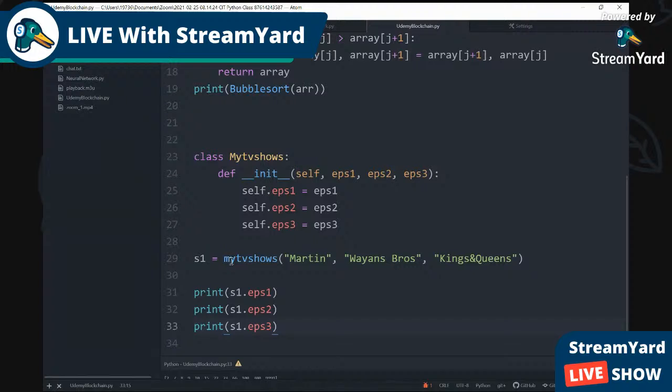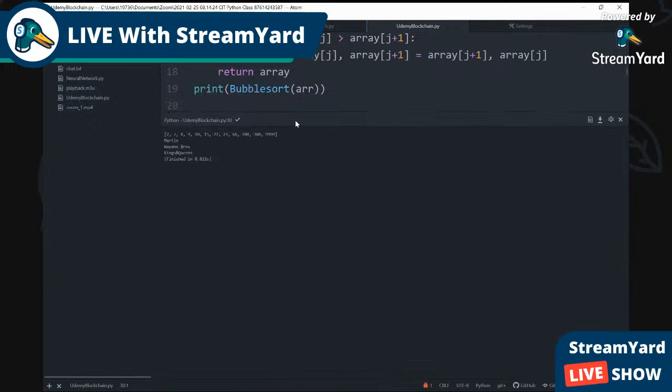I'm telling you, coding, they want everything precise, because capital M right here and lowercase m right here won't work. So now let's run it. And we got it. I wish I could see it bigger, but it says Martin, Wayne Brothers, Kings and Queens. That's our output for that.